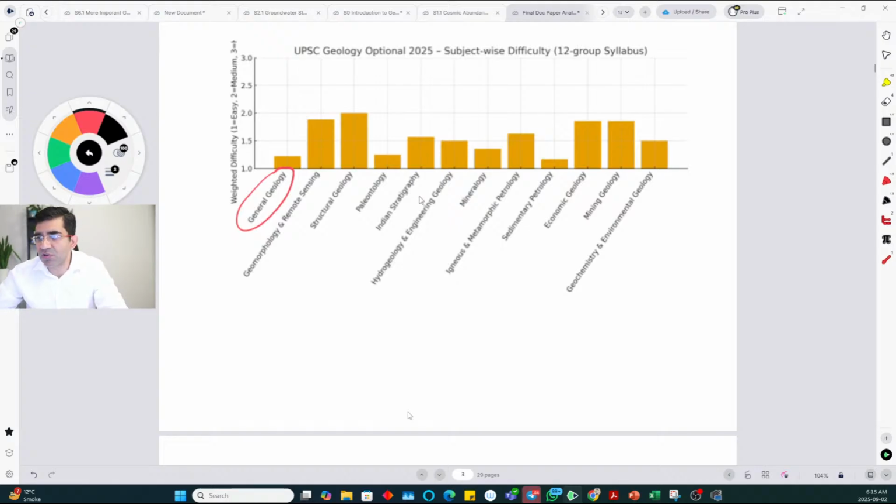Even in paleontology, overall, we felt the paper was quite simple and standard. For example, they asked in general, what are microfossils? What are good conditions for preservation of fossils? These are introductory topics. They asked the evolution of equidae, which is a directly mentioned topic in the syllabus. So all of them were pretty standard questions.